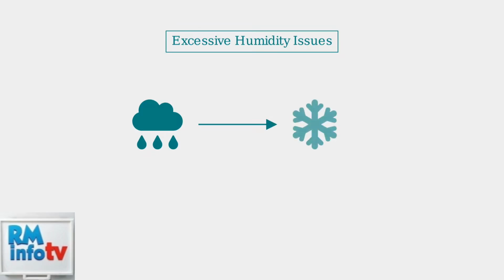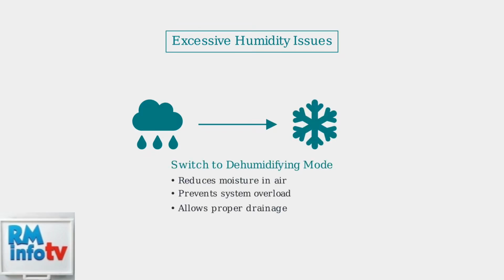The first critical factor is ensuring your portable AC sits on a perfectly level surface for proper drainage. Excessive humidity can overwhelm your AC's drainage system, causing leaks even when everything else functions correctly. The solution is switching to dehumidifying mode to reduce moisture load.